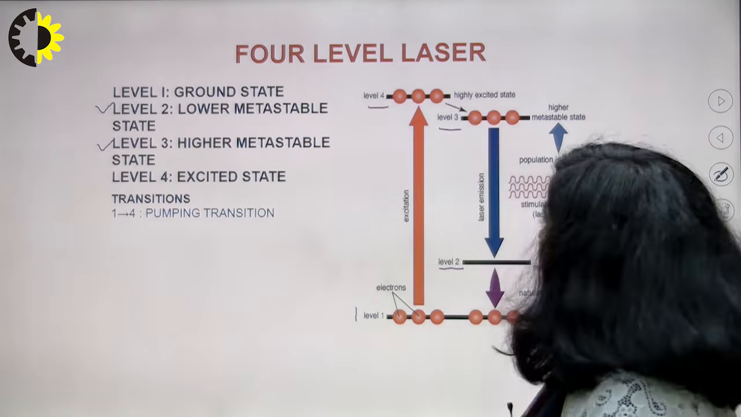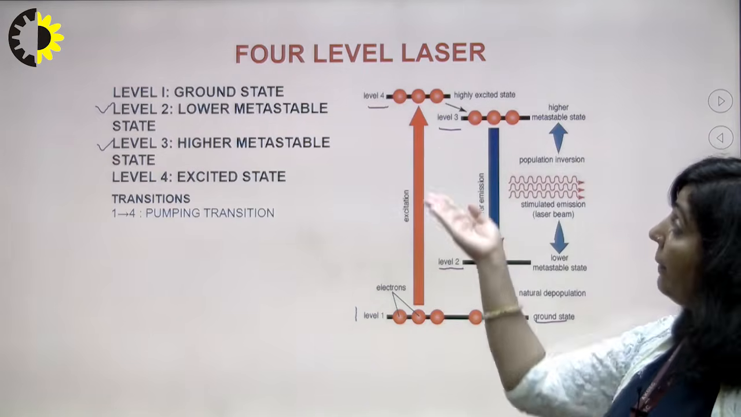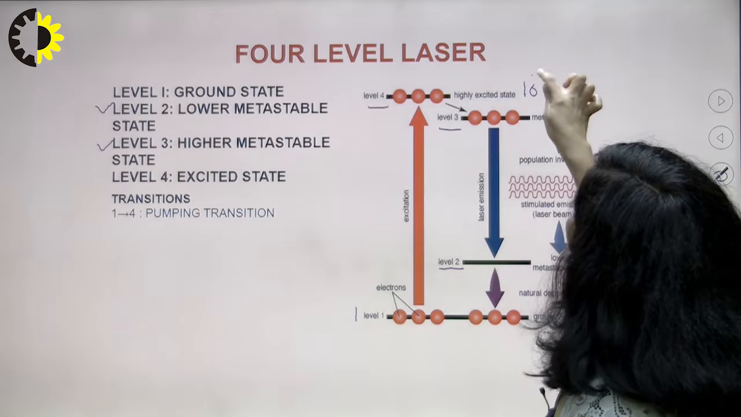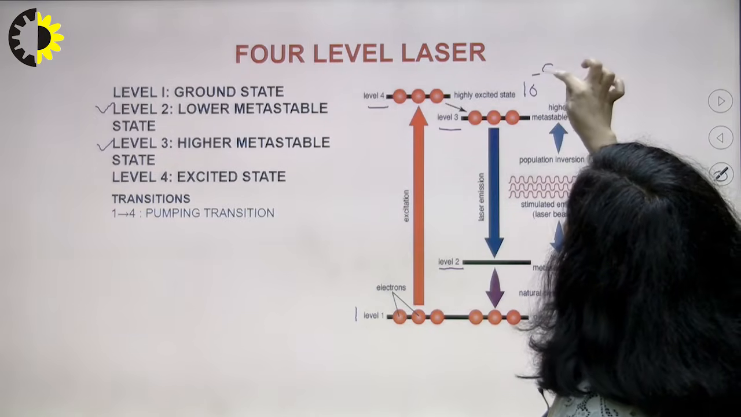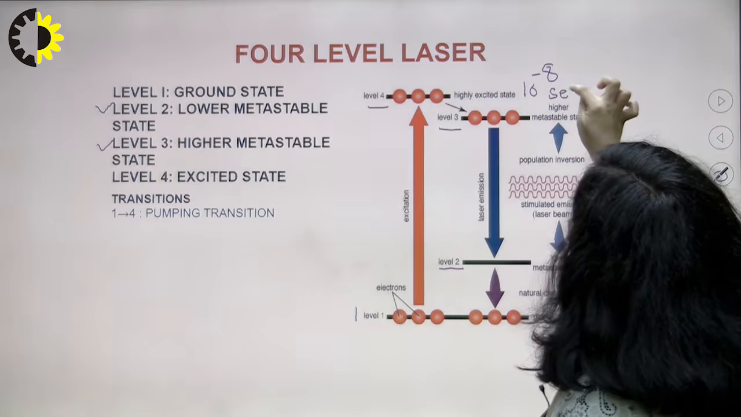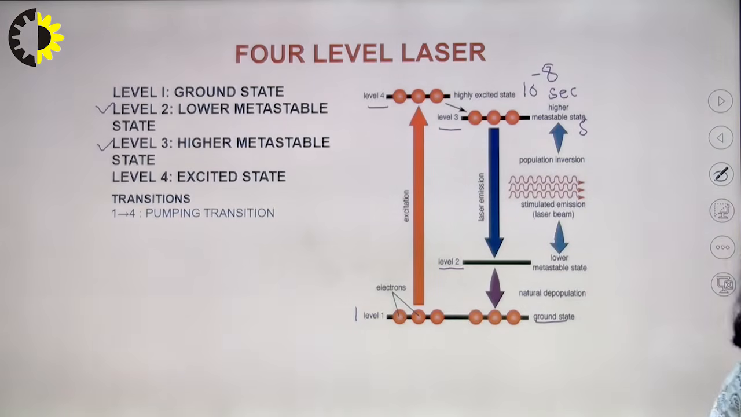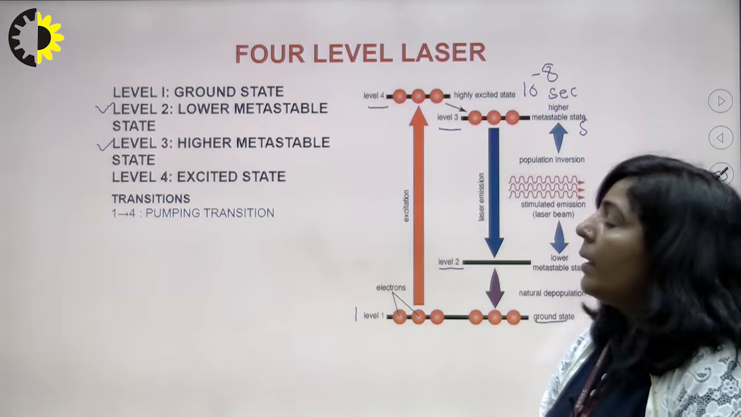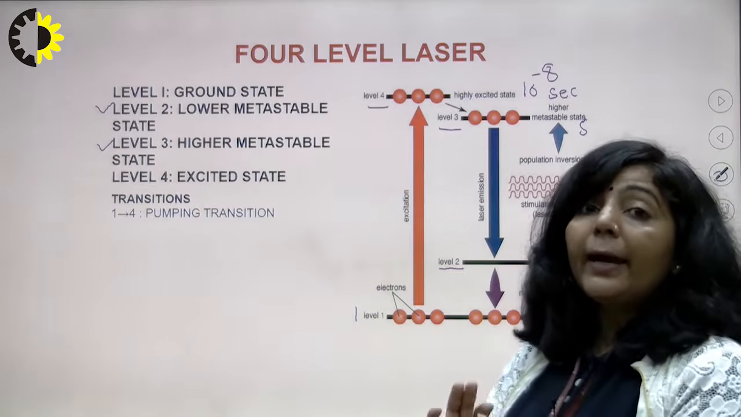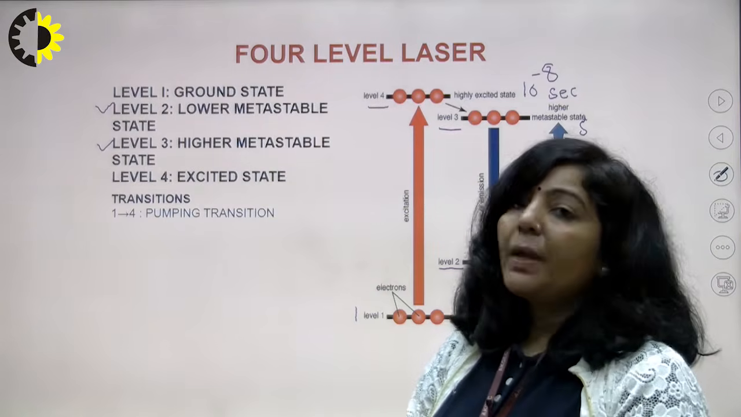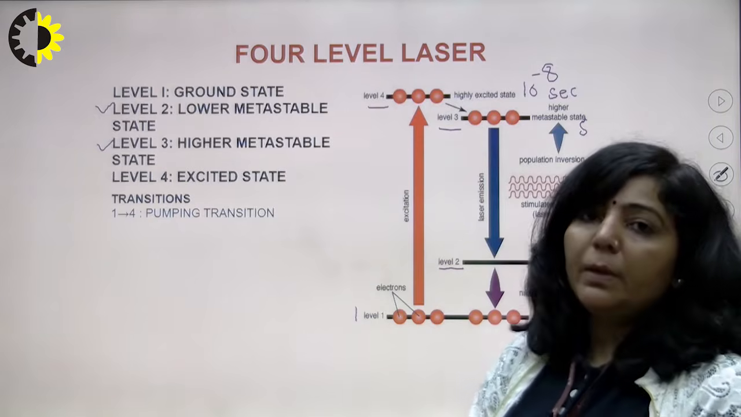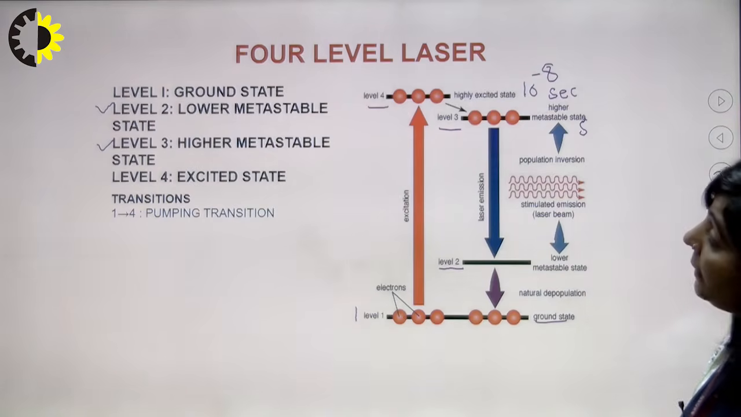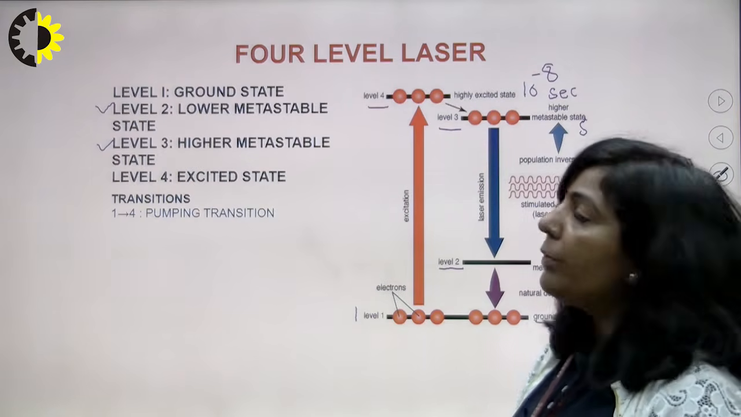When these atoms are pumped to state number 4, you know that this state does not have a very long lifetime. The lifetime of this state is very small, only 10 raised to power minus 8 seconds. So when these atoms are pumped to state number 4, they cannot stay there for a longer duration. These atoms will try to come down to a more stable state. And the state which is more stable with respect to 4 and closer to 4 is your state number 3. So atoms from 4 will try to come down to state number 3.